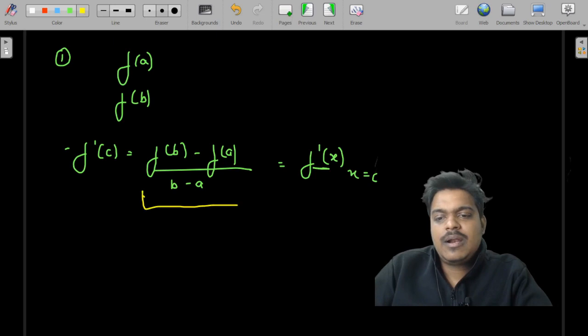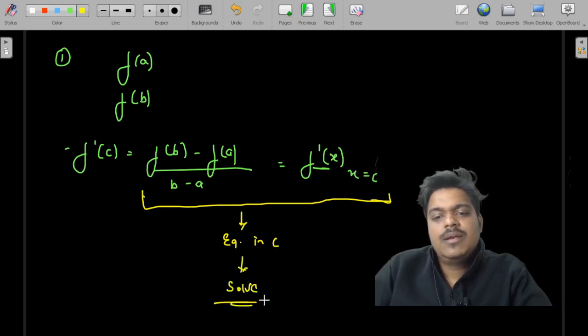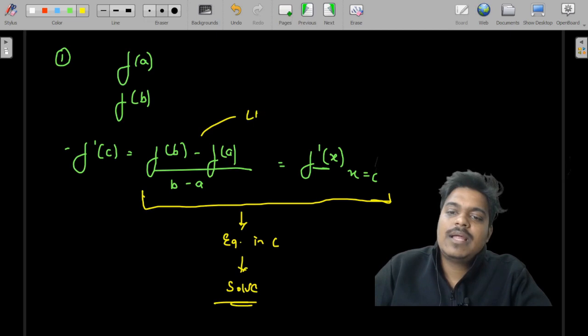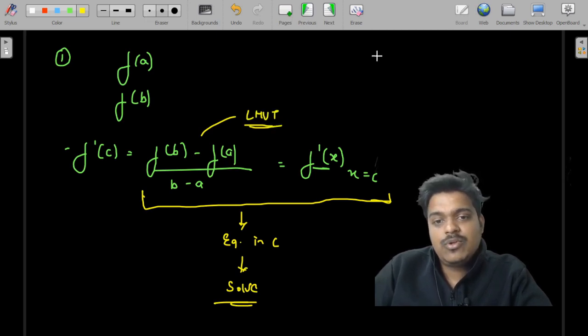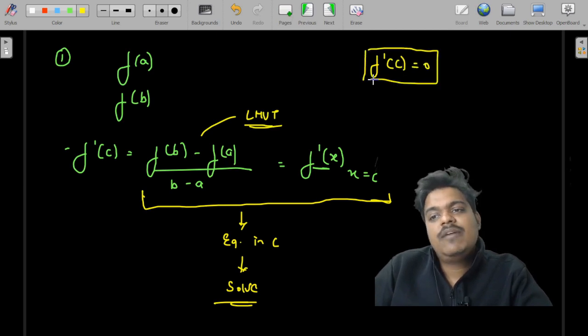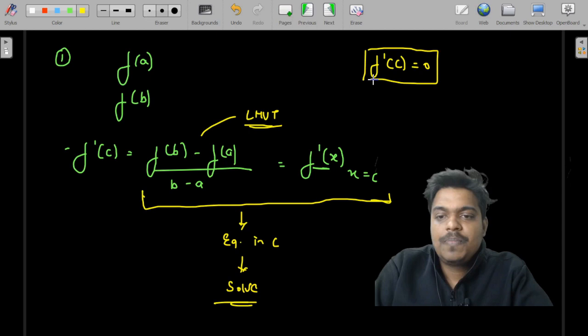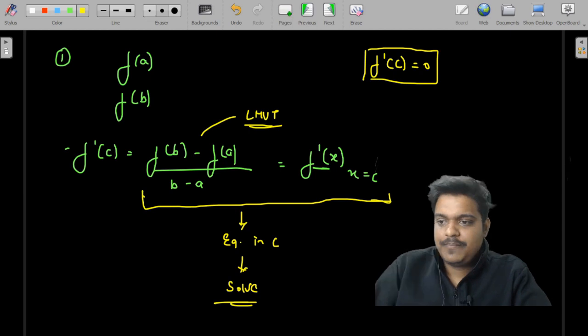So you will have an equation in c. You solve that equation, you will get the value of c. But this is applicable only for Lagrange's mean value theorem. When it comes to Rolle's mean value theorem, f dash c directly reduces to zero. So we have seen Lagrange's mean value theorem and how you solve questions related to it.